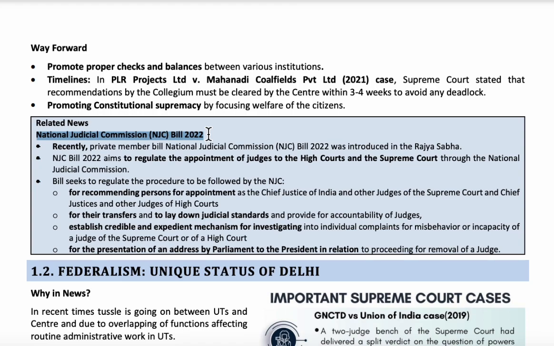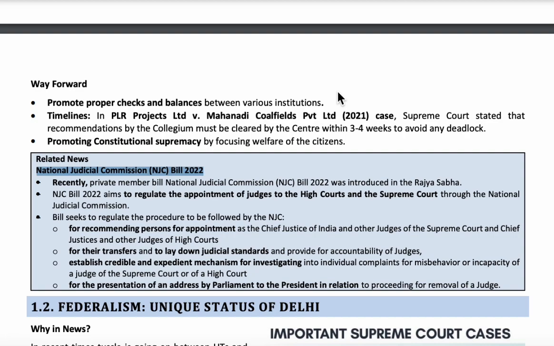According to this bill, the National Judicial Commission will be the main organization where the appointments of Supreme Court judges and High Court judges, or their removal or transfer, are done. This body consists of 6 members. One is the CJI, who is the chairman, and two other senior most judges will be there, and the Union Minister of Law and Justice will be there. These two senior most judges and the Union Minister of Law and Justice will be the ex officio members, and